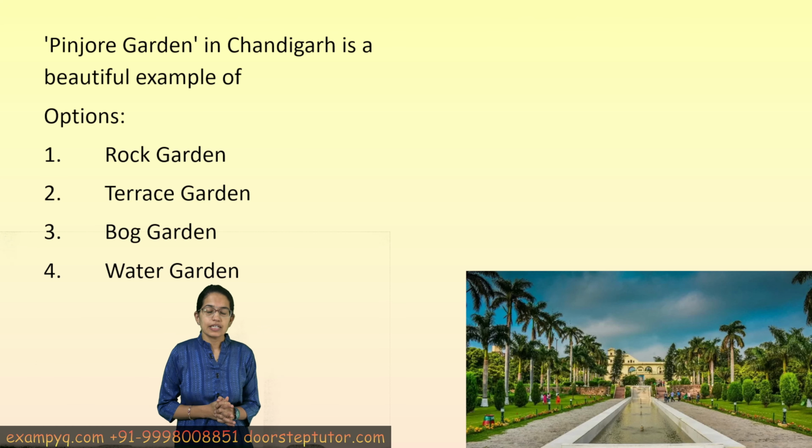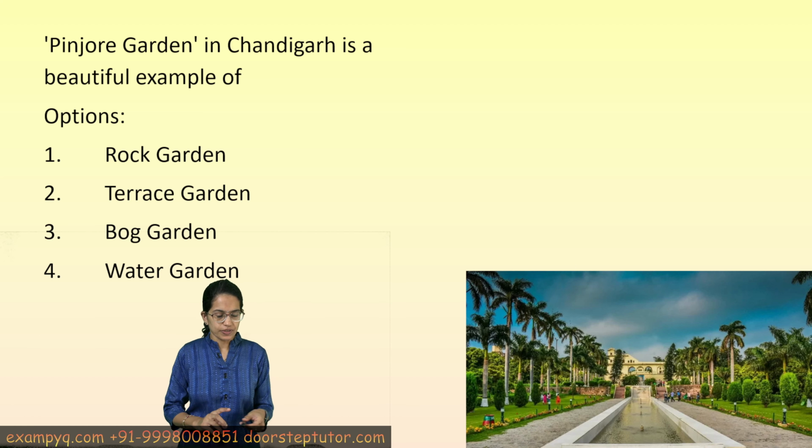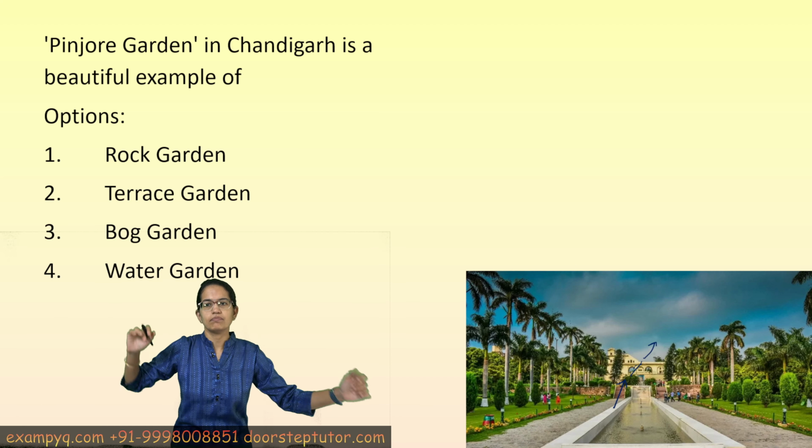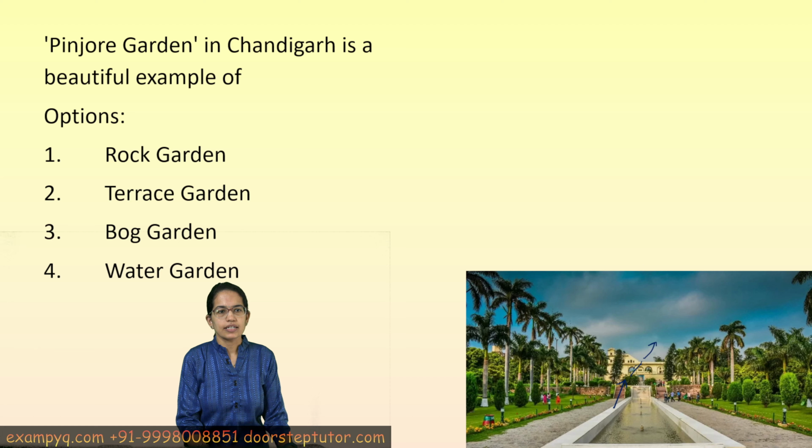One of the very interesting questions was on Pinjore Garden. Now Pinjore Garden is an example of terrace garden. So as you can see in the image here, there are a few terraces up and then you move up and then there are again terraces and so on. So it appears as a step-by-step garden. It is also known as Yadavindra Garden and it is located near Chandigarh in North India.